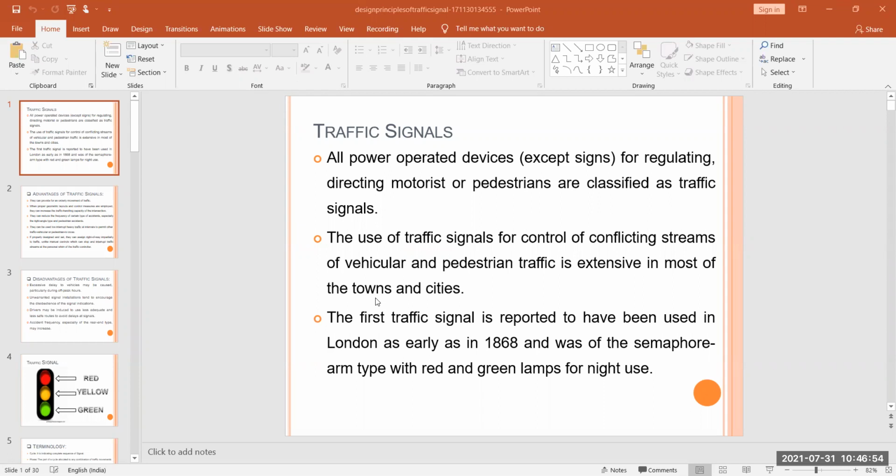Next, basically, traffic signals are given out by devices that are mostly placed at important locations such as busy intersections to regulate the flow of traffic, which includes everything from heavy commercial vehicles and cars, bicycles, pedestrians, all these things.